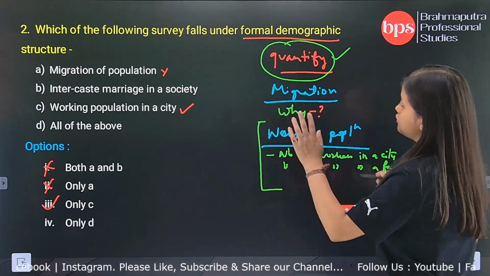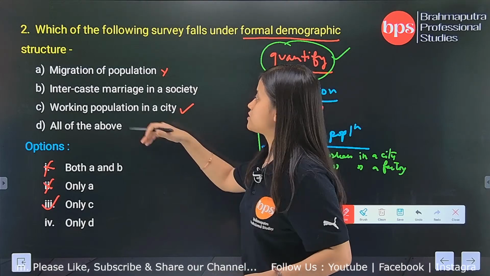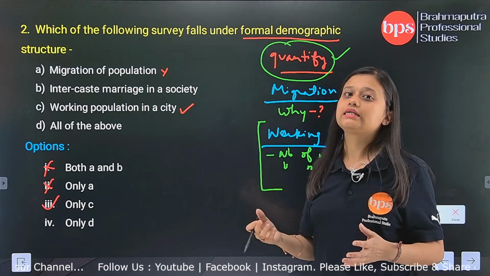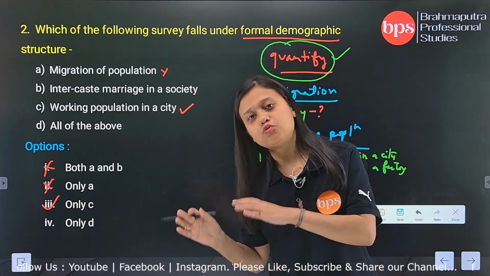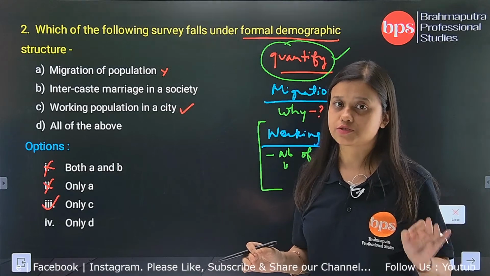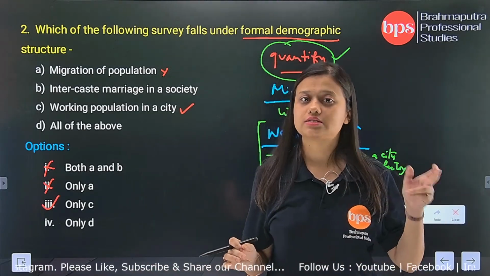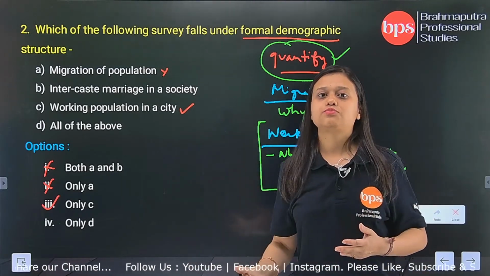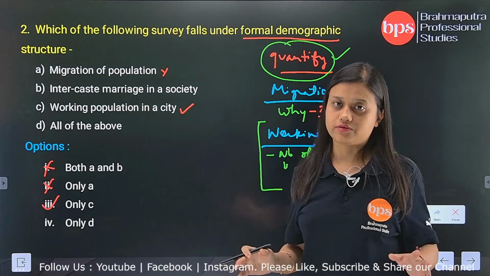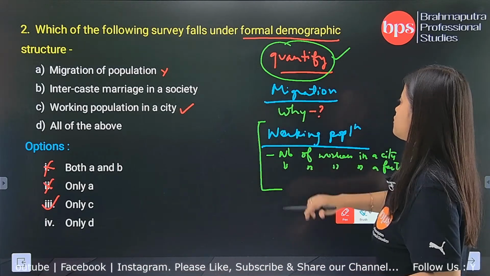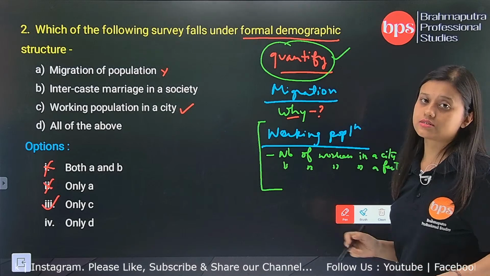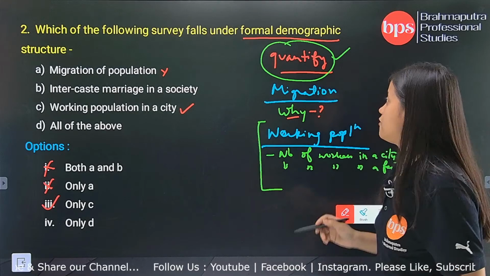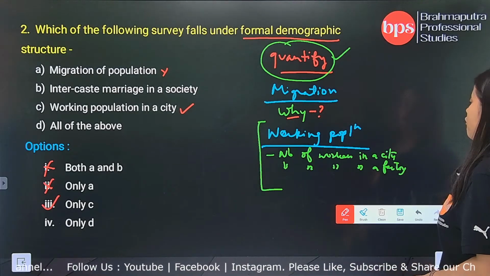Now let me explain why B is wrong. Because for intercaste marriage, what happens? You cannot quantify intercaste marriage, because you can only see how many intercaste marriages have taken place in a particular state or village, but you cannot quantify why intercaste marriages are happening. There may be a lot of factors. Since in this case also the term why cannot be expressed as a quantity, intercaste marriage and migration cannot be a formal demographic structure. So I hope this is clear.